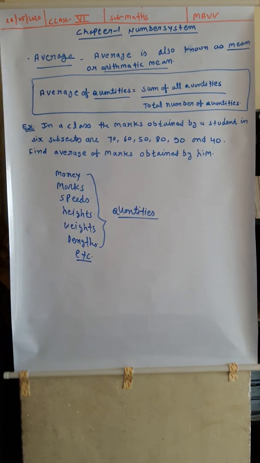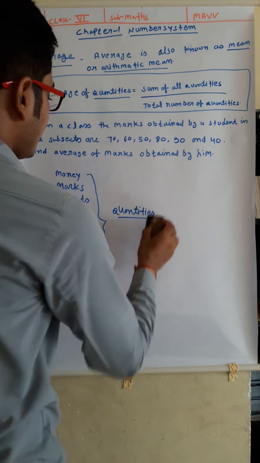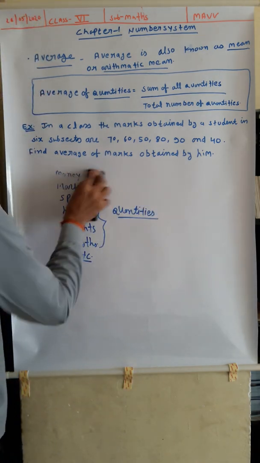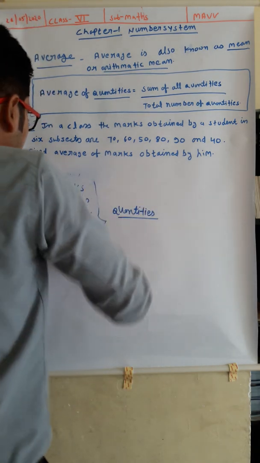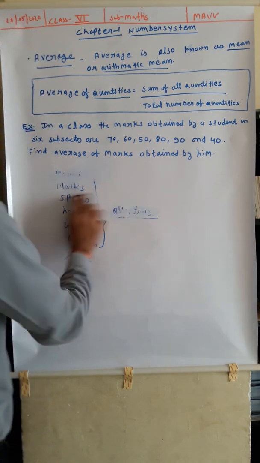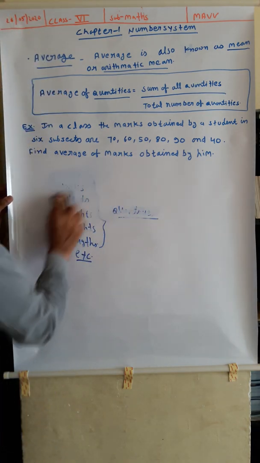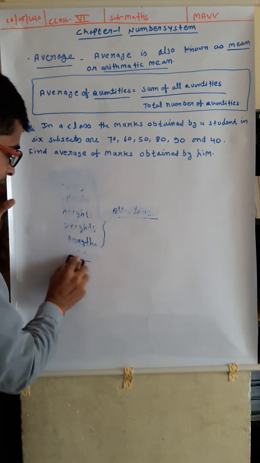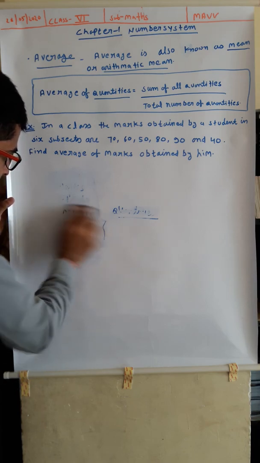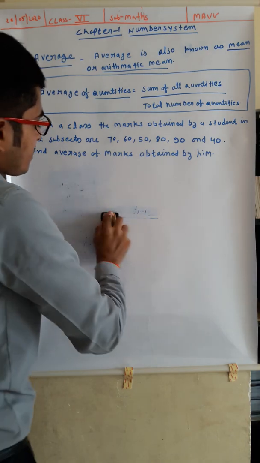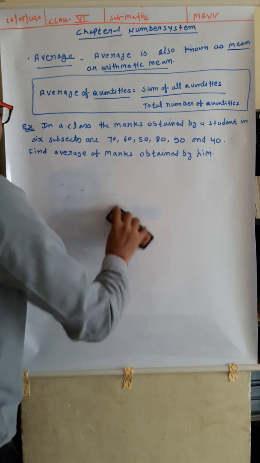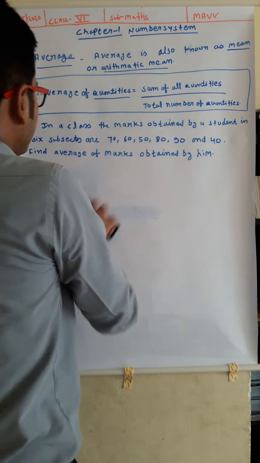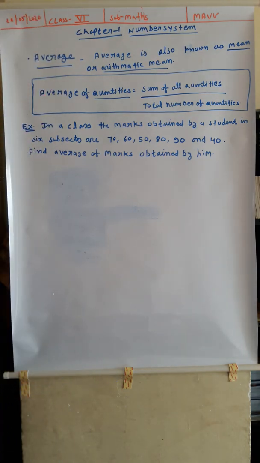Let's understand the topic average with the help of the following example. In this example, you are given some marks.